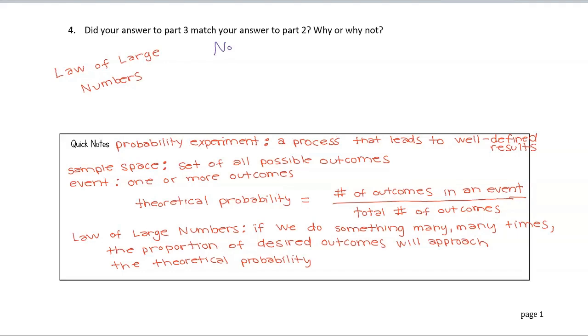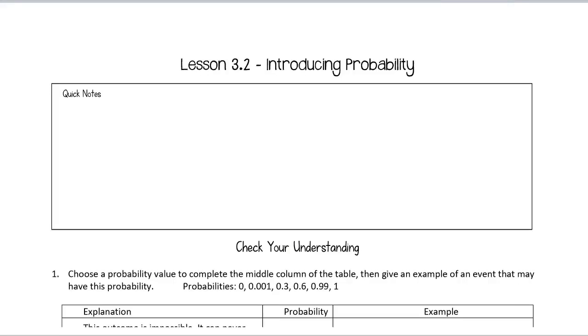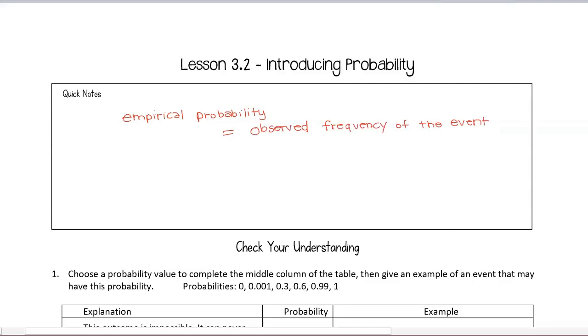We have a series of free throw shots that maybe at the beginning we don't know the percentage. But as we do it many, many times, we're able to figure out her true free throw shooting percentage. The last thing that we need to define is empirical probability. This is going to be the observed frequency of the event all over the total number of outcomes.